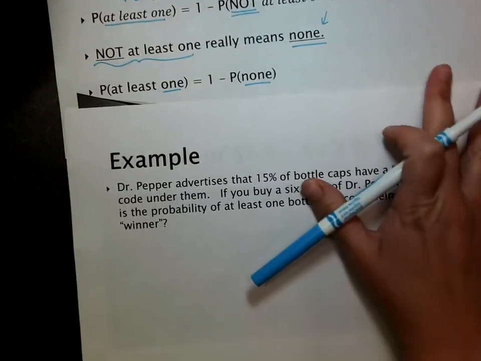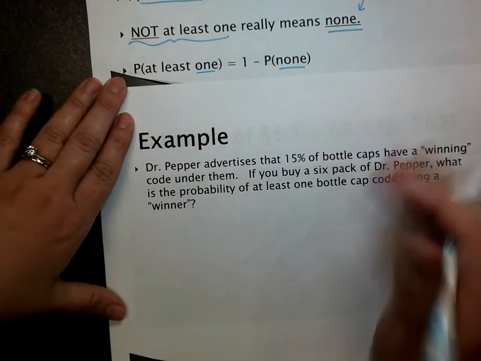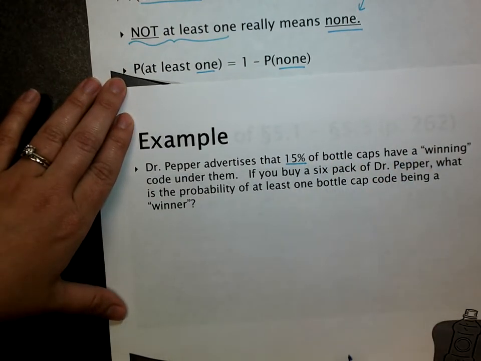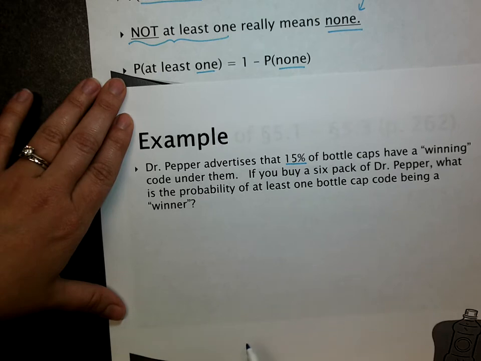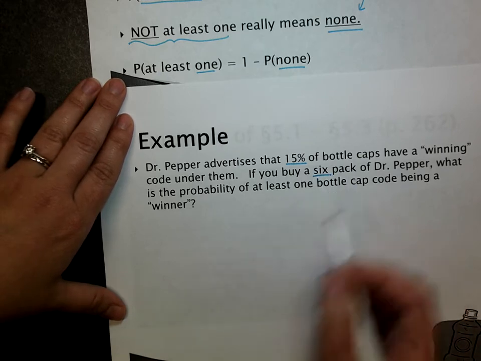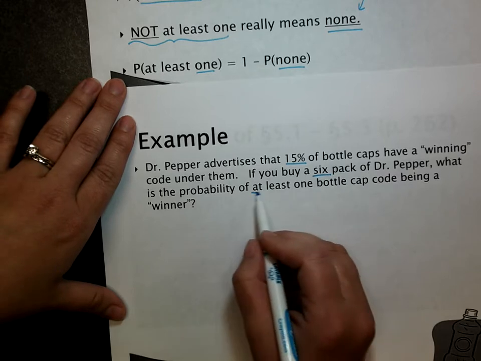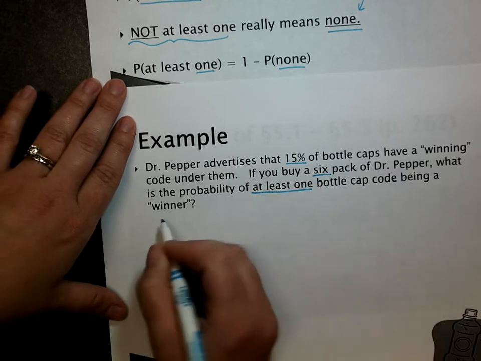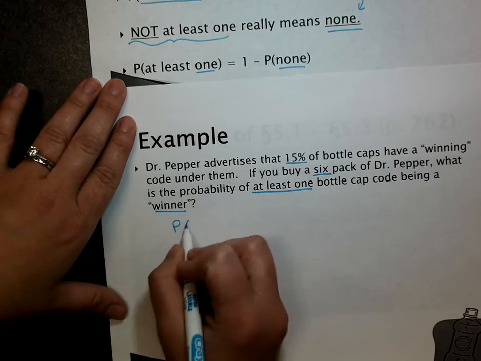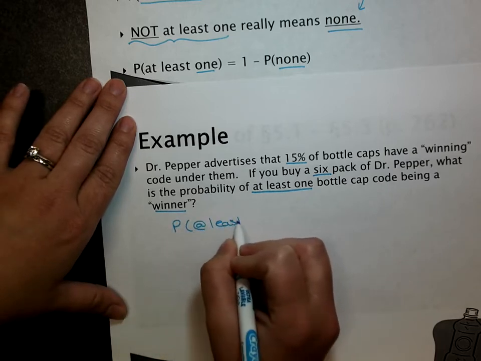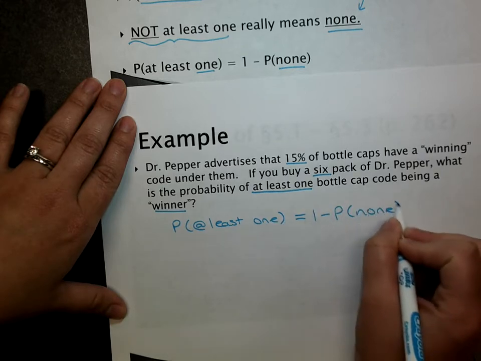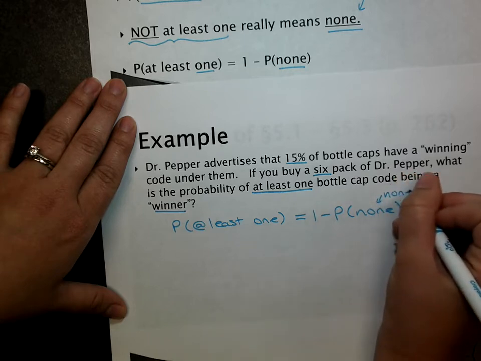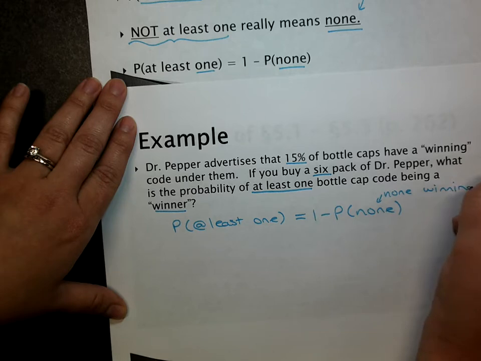This example, I think hopefully will clear it up. Dr. Pepper advertises that 15% of bottle caps have a winning code underneath them. If you guys remember, you flip over, you enter the code online, and you might win something. So if you buy a 6-pack of Dr. Pepper, what is the probability of at least one bottle cap being a winner? So we said the probability of at least one is 1 minus the probability of none. None would be none winning. If none of them are winning, that means they're all losing.